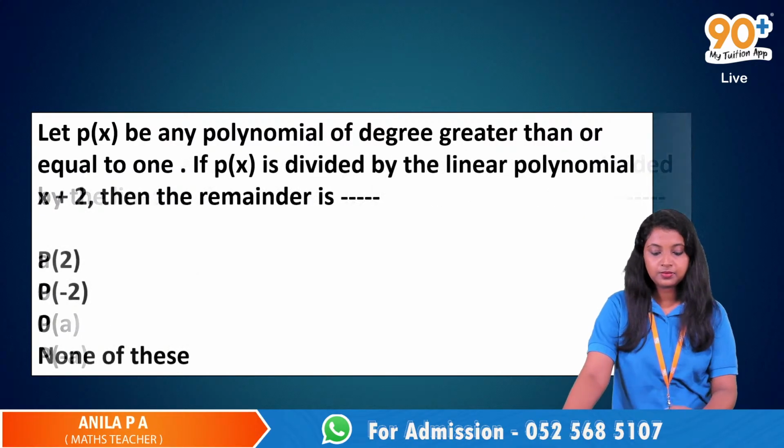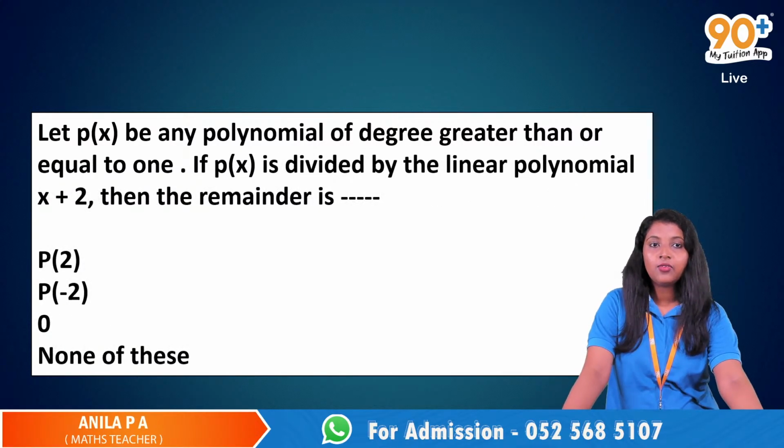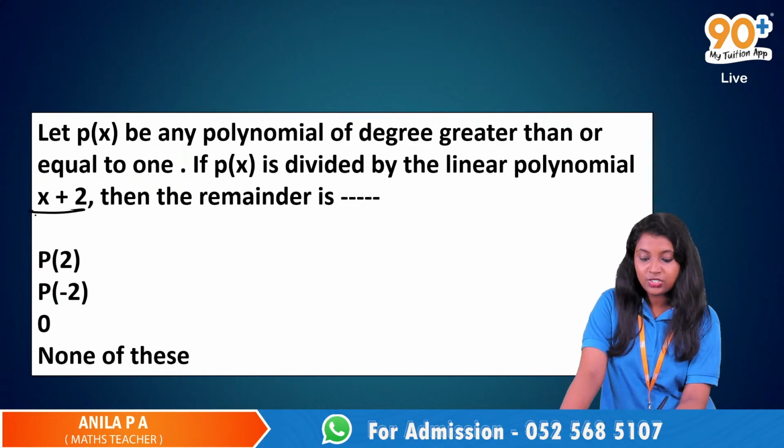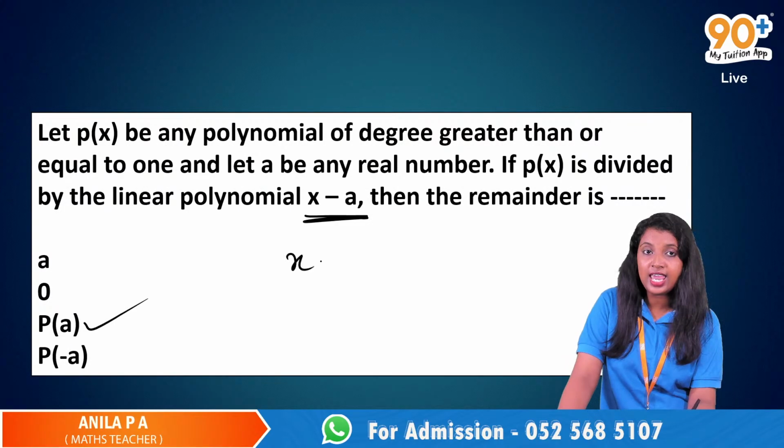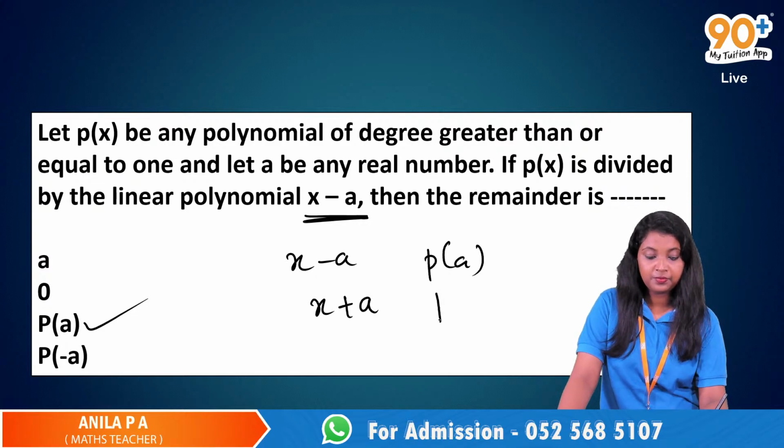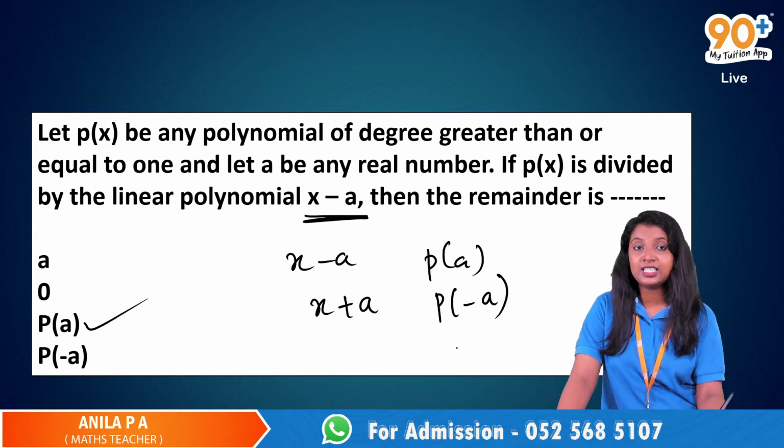And here, what is the answer? We are dividing it by x plus 2. If we are dividing by x minus a, then the remainder is p of a. What happens if we are dividing by x plus a? The remainder will be p of minus a.